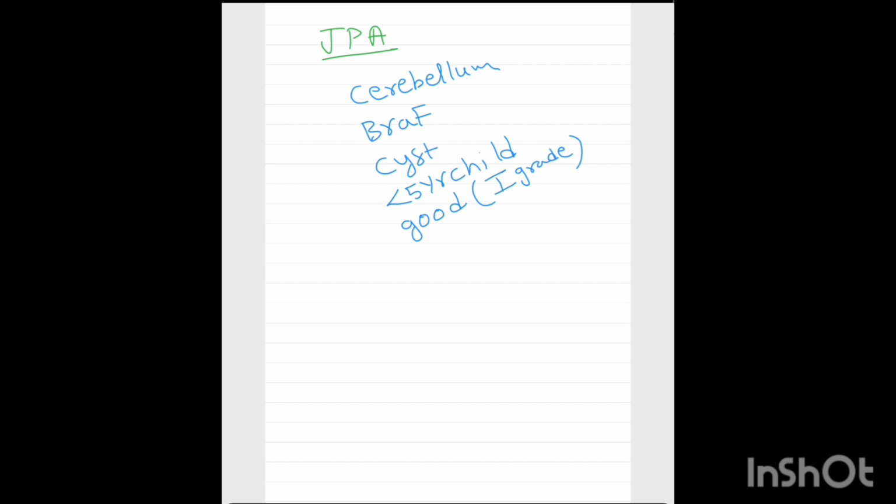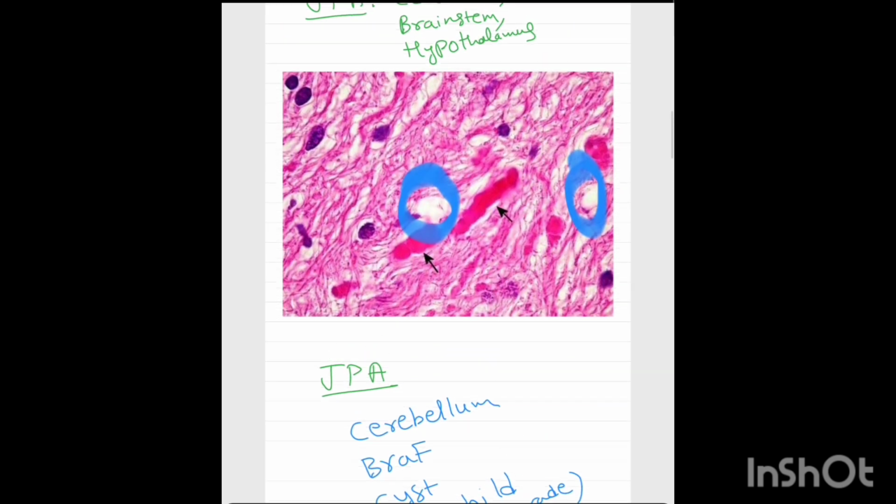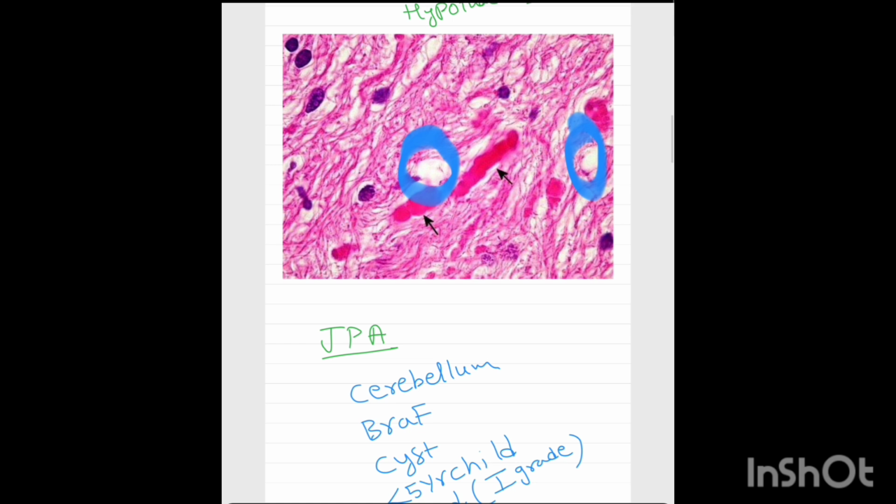And apart from this, microscopically there is one important thing called Rosenthal fibers. Now here I will show you where are these Rosenthal fibers. These pink colored things are called Rosenthal fibers. Apart from this, there are microcysts present in this tumor. See here, you can see the microcyst.